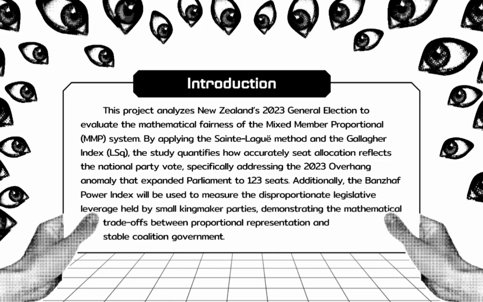We ended up with an overhang anomaly that stretched Parliament to 123 seats. Our goal is to use three mathematical heavyweights: the Sainte-Laguë method, the Gallagher index, and the Banzhaf power index, to see if the result actually reflects the view of the people, or if the system gives the kingmaker party a bit too much leverage. We're diving into three specific questions: how proportional was it?